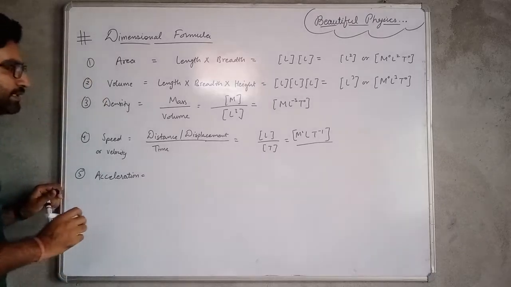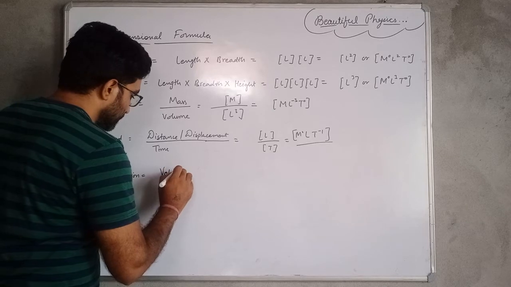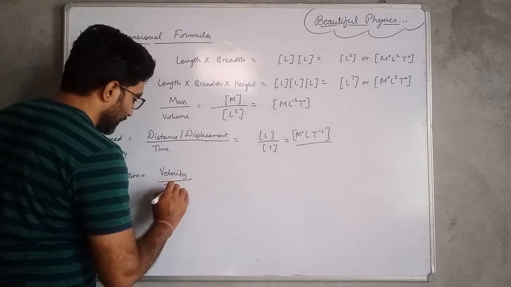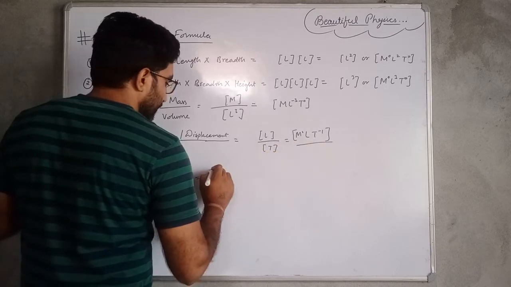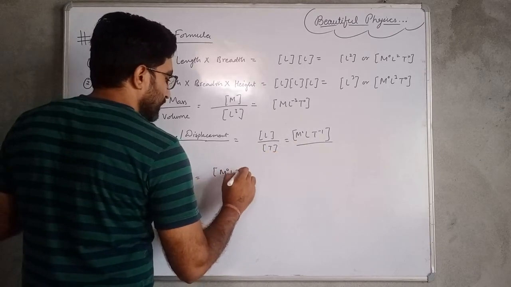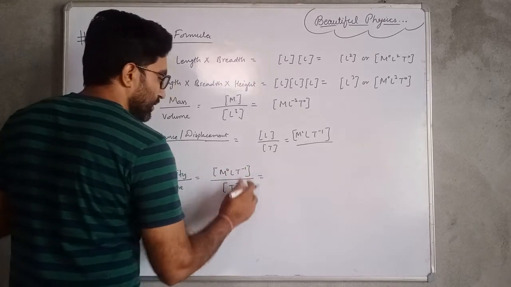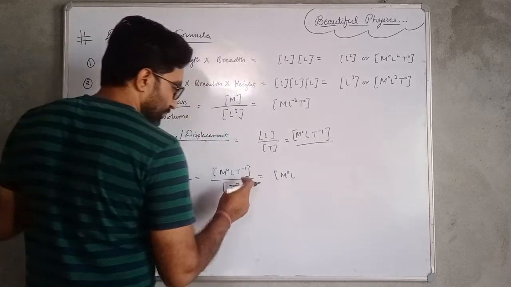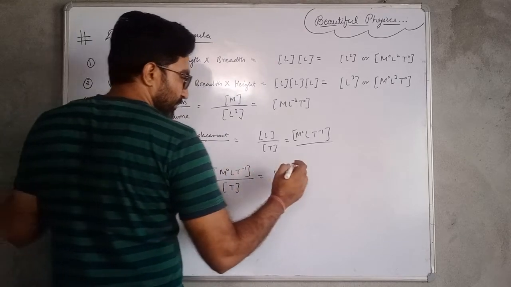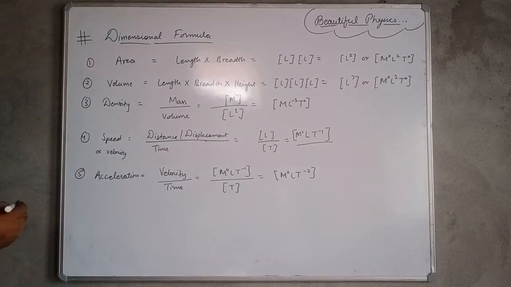Next one is for acceleration. Acceleration is equal to velocity upon time. The dimensional formula for velocity is M0 L T minus 1, and for time, again, it is T. So the dimensional formula will be M0 L1 T power minus 1, and one more minus 1, it will be T minus 2. M0 L T minus 2.